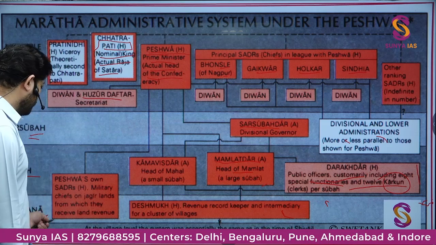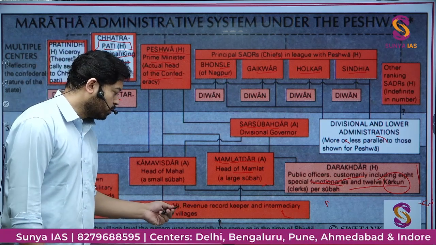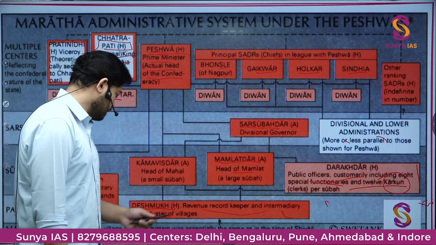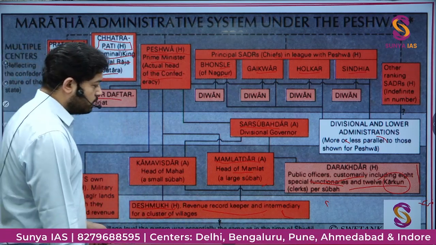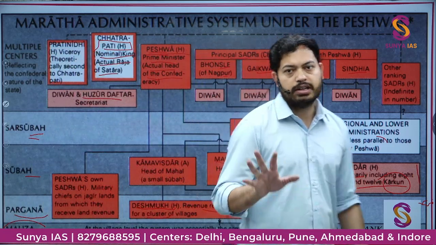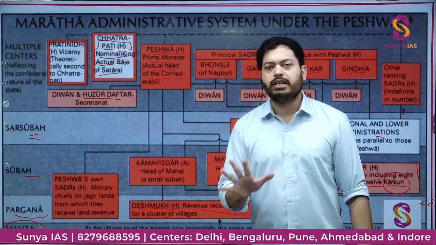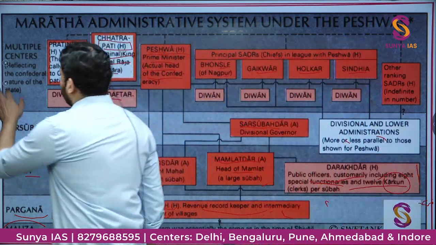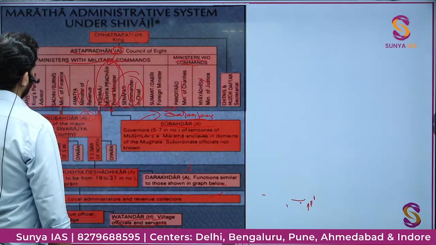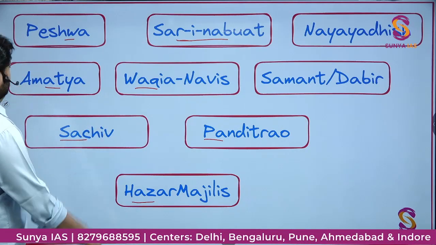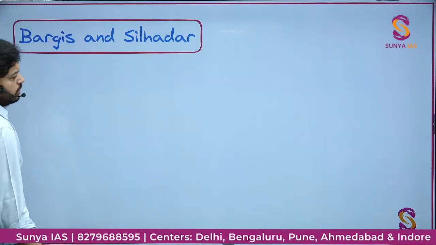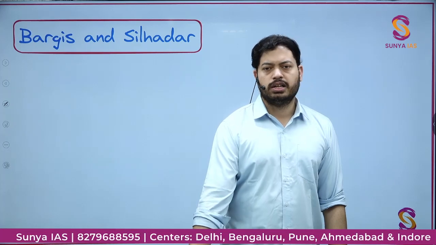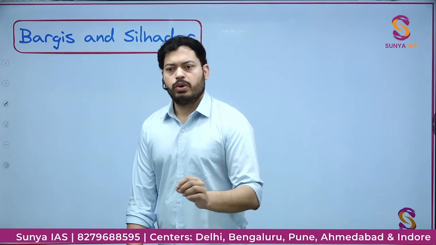Then Pargana, again Pargana, there were Deshmukhs who were hereditary office, revenue record keepers and intermediary for a cluster of villages, and finally at the village level you will see that the same system which was there at the time of Shivaji was prevalent even at this time. So you have to keep this in mind. Now let's move forward. So these are all the things which we have just discussed, and this is also in the listing. So you have got the handouts, the PDFs which are in the link below this video, so you can go and check it out.